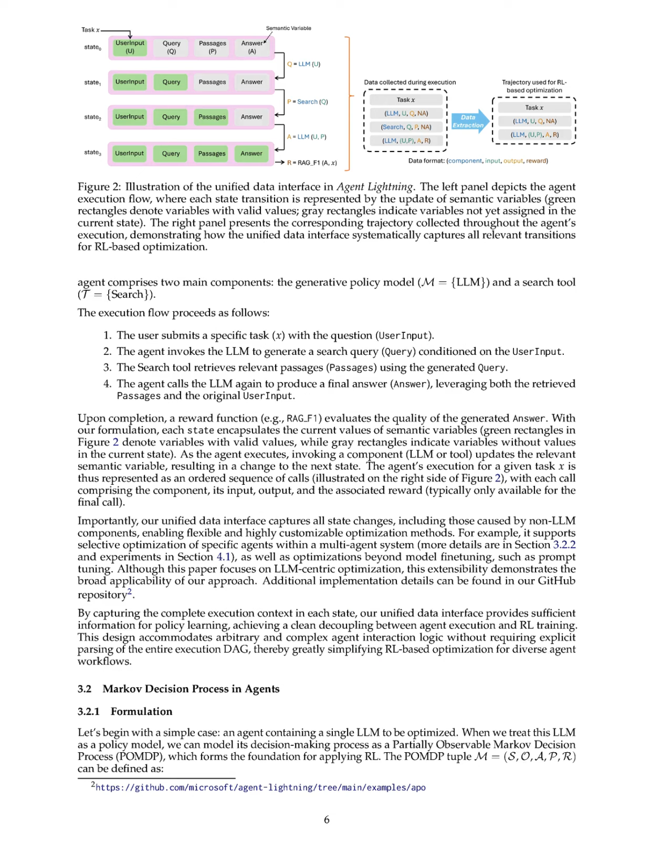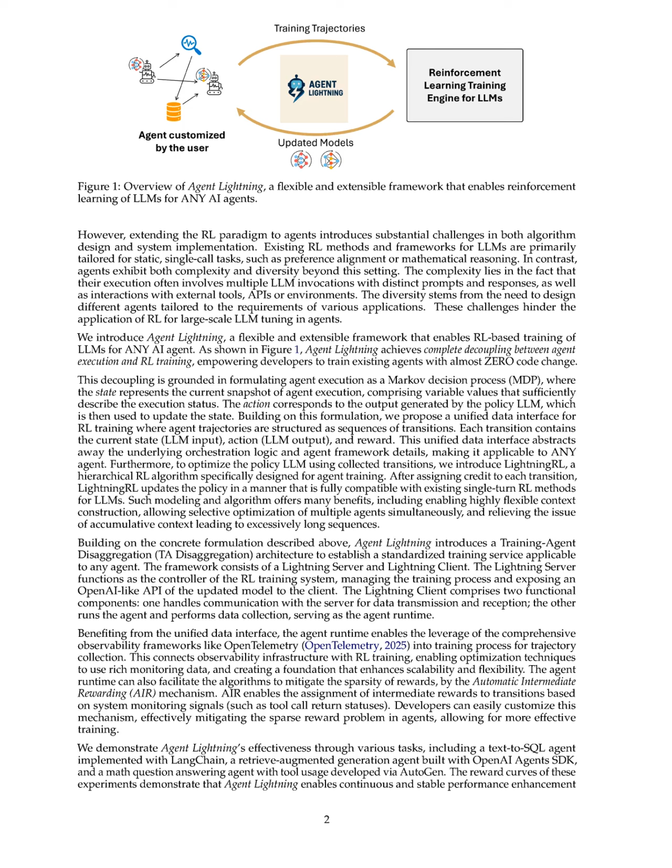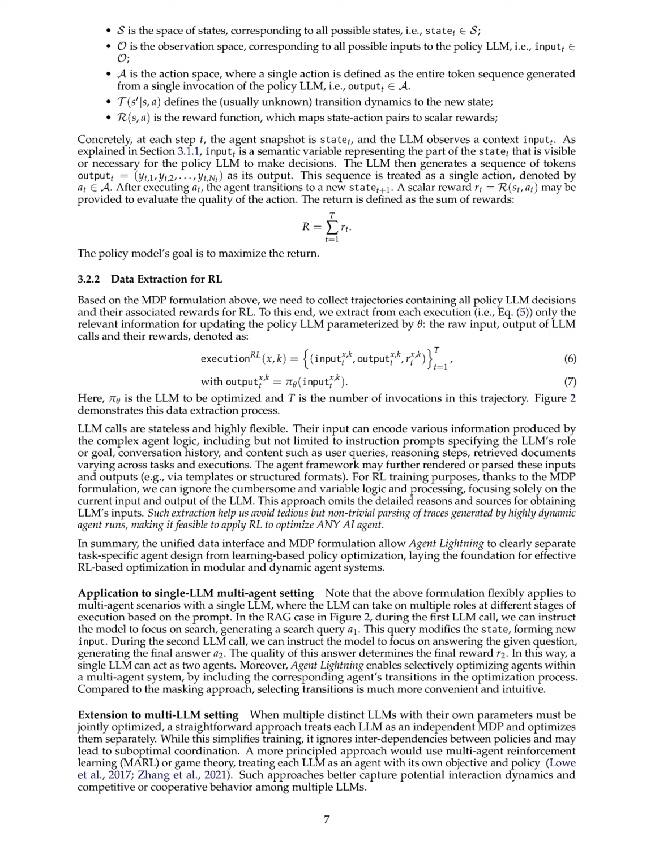and the associated reward. For instance, in a typical retrieval-augmented generation, RAG, agent, the execution begins when the user inputs a query, prompting the agent to invoke the LLM to generate a search query. This action updates the state, which is then recorded as a transition containing the input, output, and reward. As the agent continues to execute, it retrieves relevant documents and generates a final answer, with each step similarly recorded as transitions, allowing for a comprehensive collection of data that reflects the agent's decision-making process and performance. This structured approach enables effective reinforcement learning by providing clear trajectories for optimizing the LLM based on the collected data.